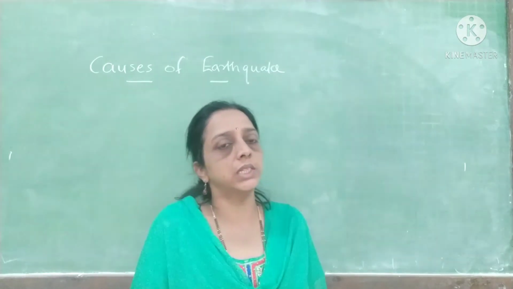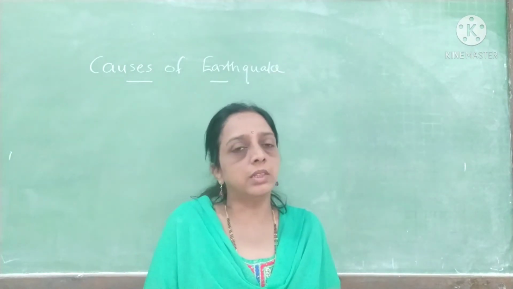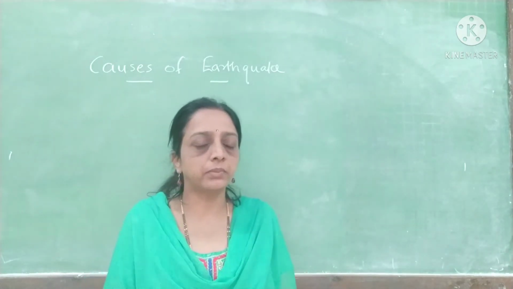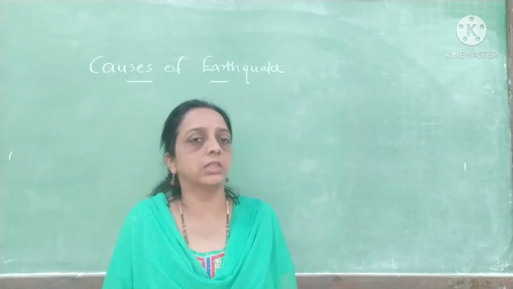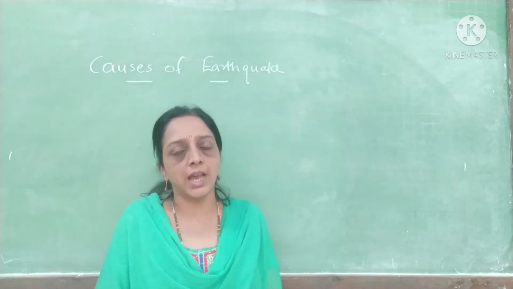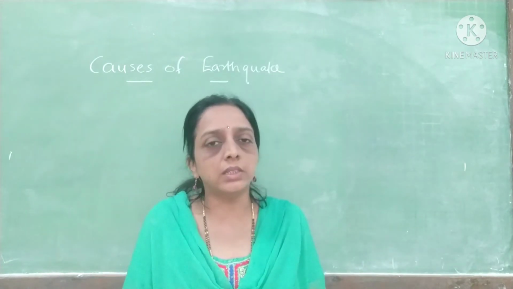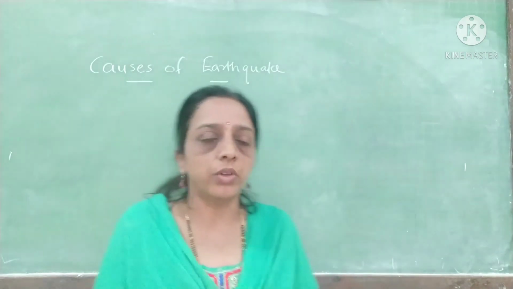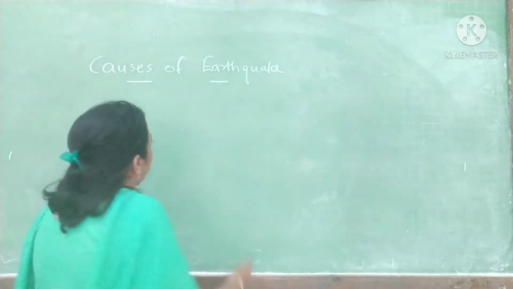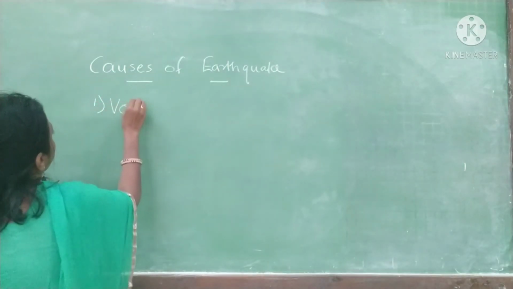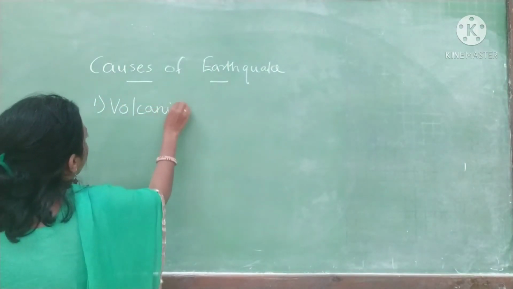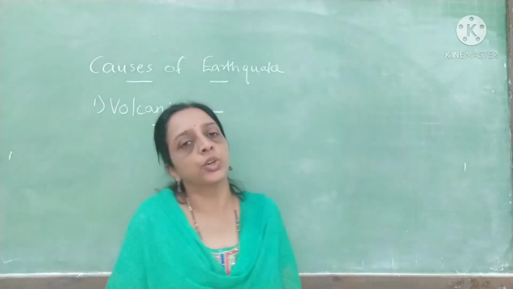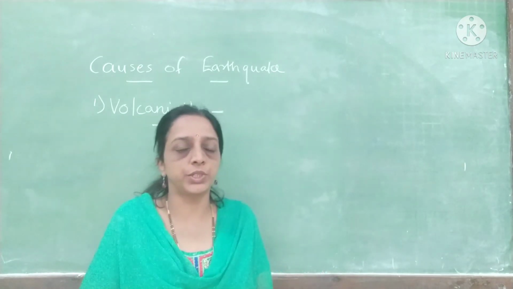On the basis of the intensity of earthquake waves, destruction or landform formation takes place. But how does an earthquake happen? What are the reasons behind this? The first reason is volcanicity, that is volcanic activity.